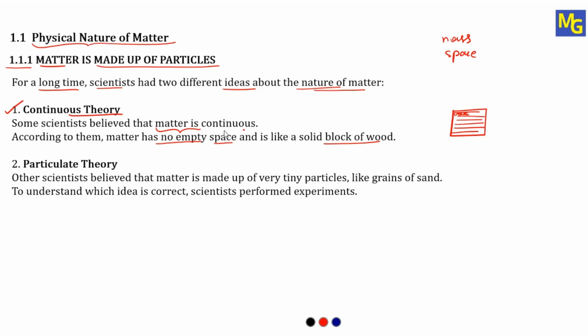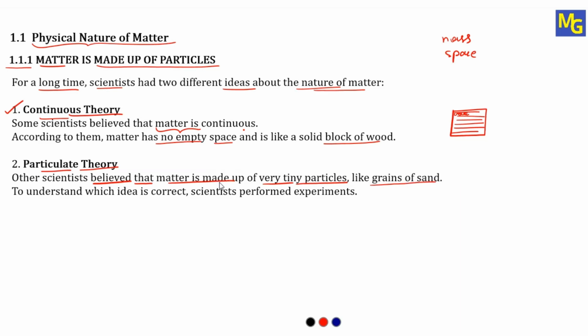Then some of the scientists used to think in the other way, and that theory is called particulate theory. I hope you're understanding. Some scientists thought, according to continuous theory, that matter is continuous, with no space and no gap in the matter. And some scientists believed that matter is made up of very tiny particles, like grains of sand.